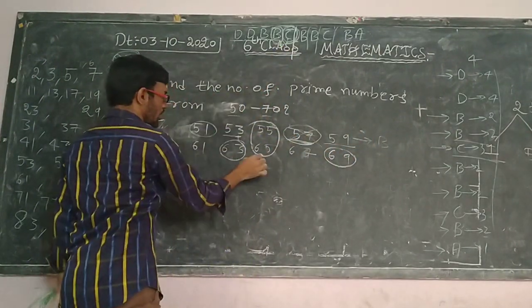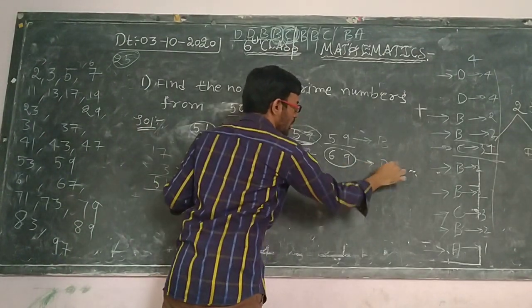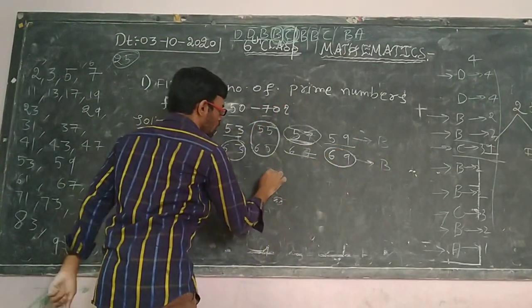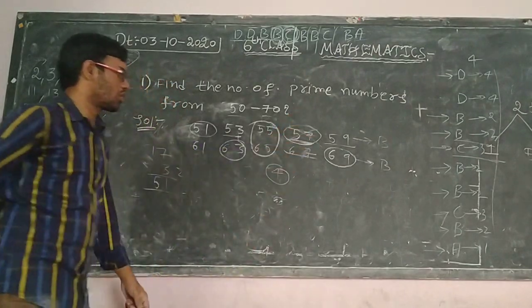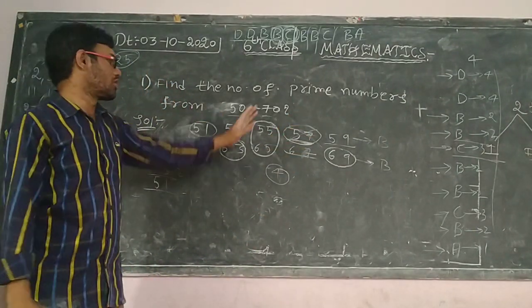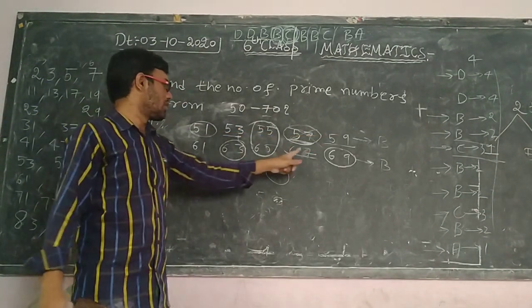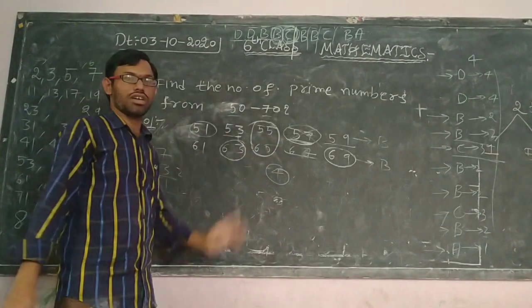Next, in the lower range also only 2 numbers, 61 and 67. So that is also B. So B plus B, 2 plus 2 is 4. That means 4 prime numbers are there between 50 and 70. What are those? 53, 59, 61, 67. So these 4 numbers are the prime numbers.